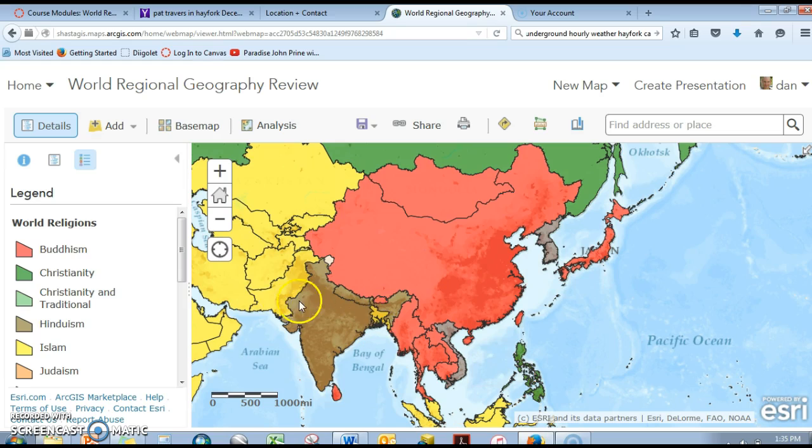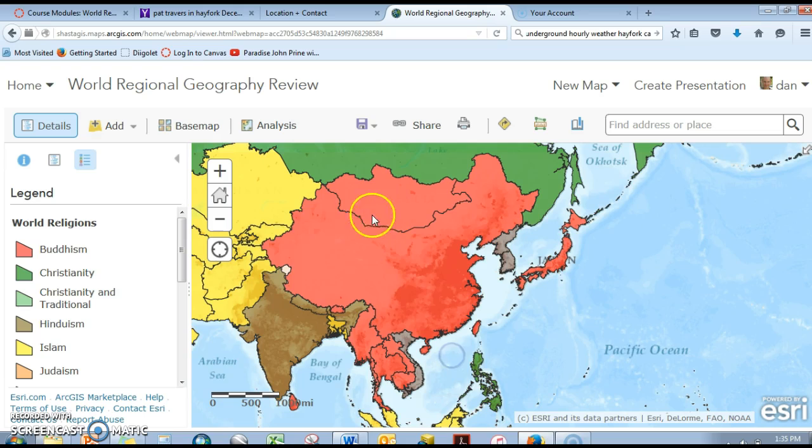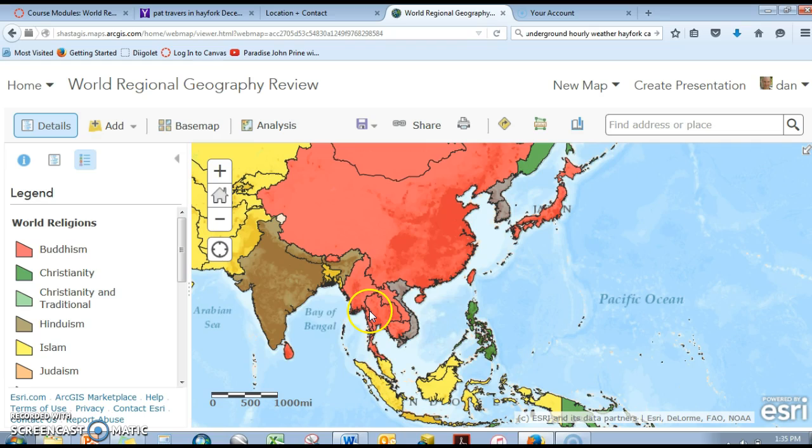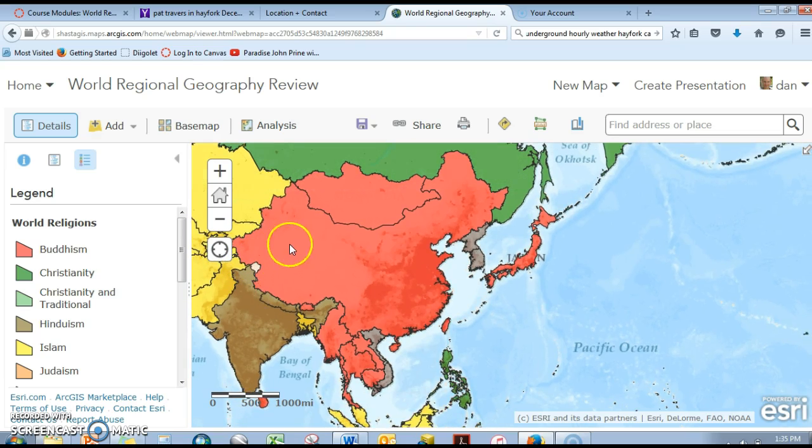Keep in mind that the partition of India was designed around religious lines, with those two countries being designated as Islamic countries, with Hinduism dominating in India. In red, you'll notice Buddhism, and Buddhism dominates throughout mainland Southeast Asia, and then you'll see pockets of it in places like Bhutan and Sri Lanka.